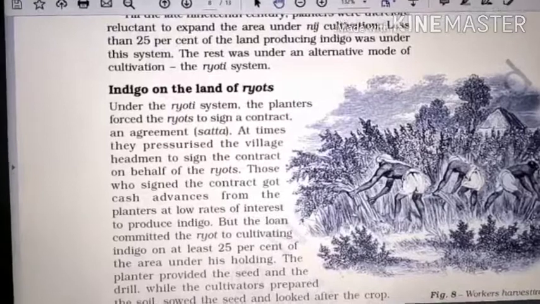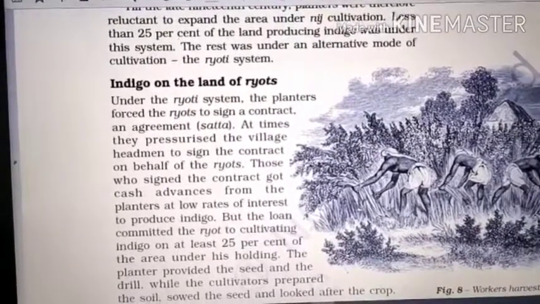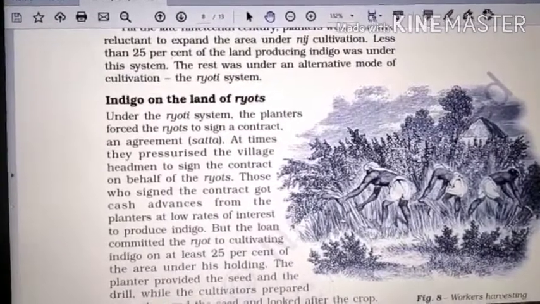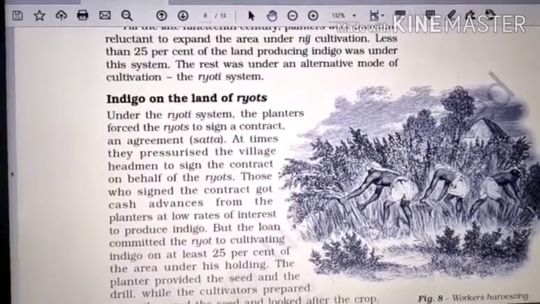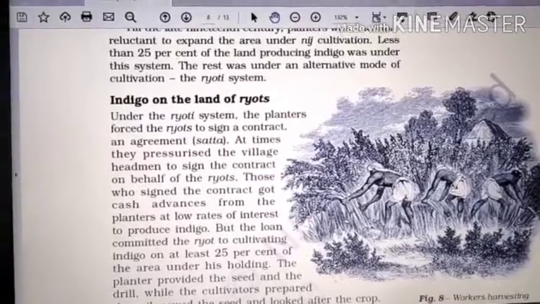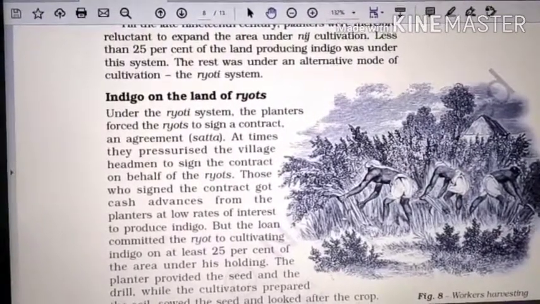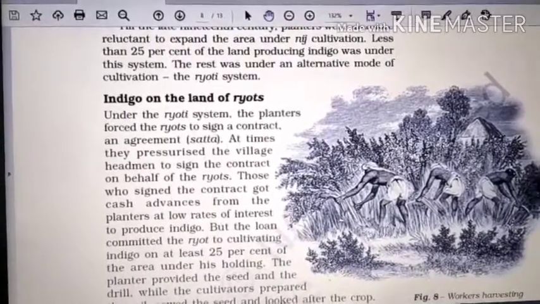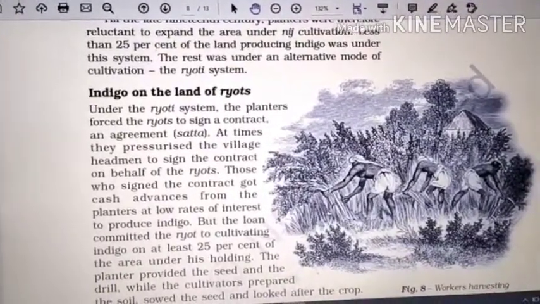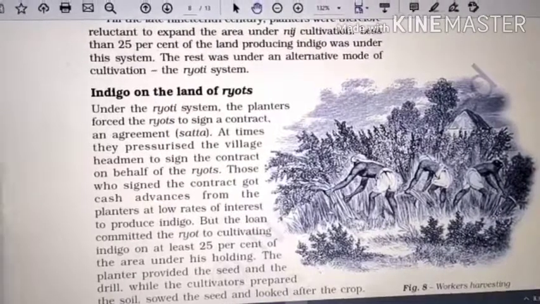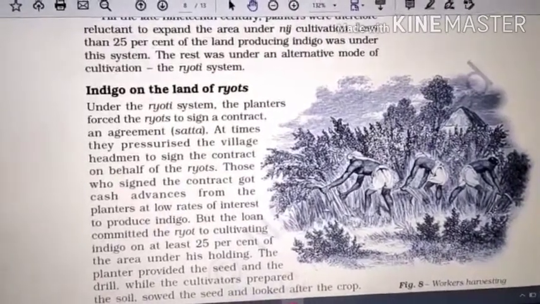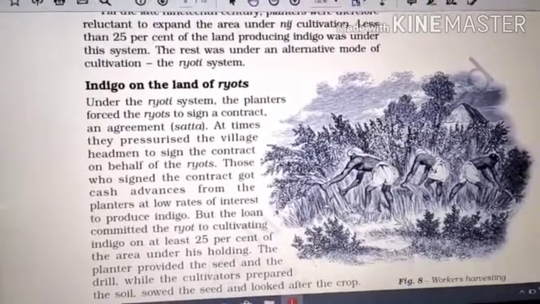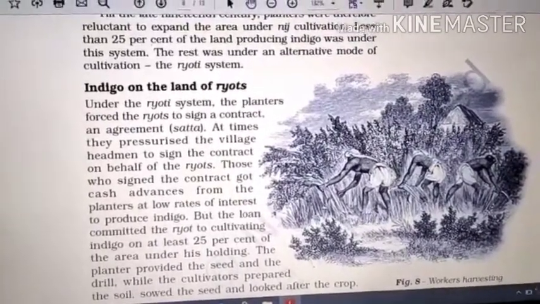Next is the ryati system. What was the ryati system? Under the ryati system, the planters entered into contract with ryots or village headmen, sometimes forcefully. According to the contract, 25% of land was exclusively kept for the cultivation of indigo and loans were provided for its cultivation. The planter used to provide the seeds and drill to the farmer, and he in return had to take care of the plants.